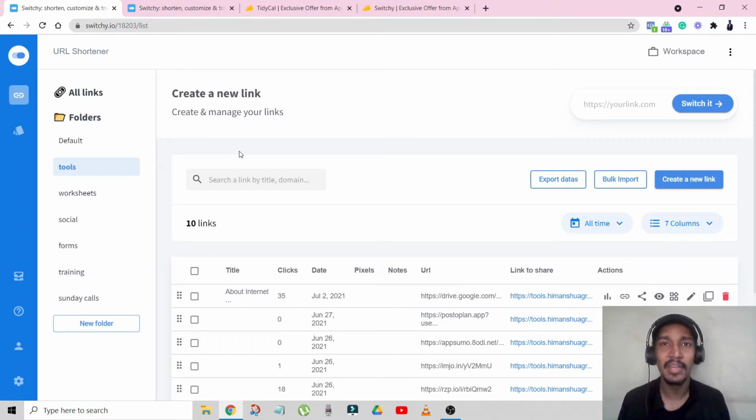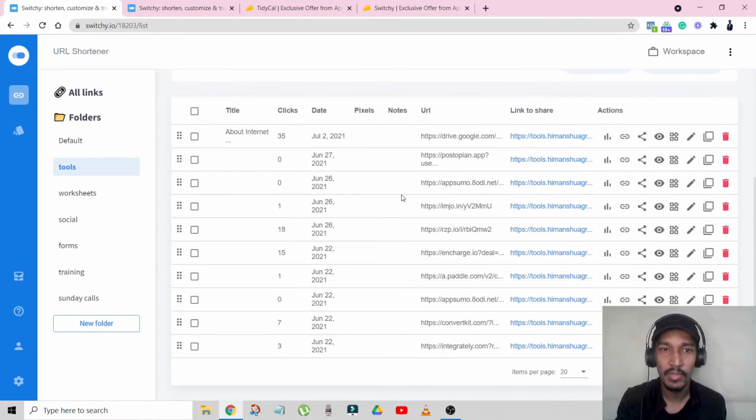It's literally like getting a very big software for peanuts, and I will show you each and everything in Switchy so that you can understand how it works. It's a very important tool in your coaching business so that the workflow and the delivery of a product becomes easy. Okay, now let's see what Switchy is.